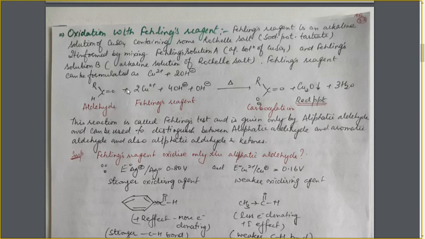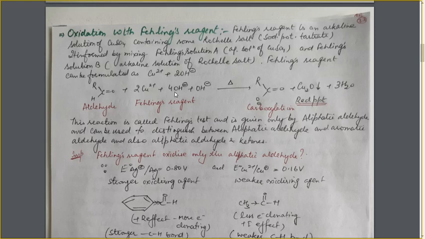Now, because of these 2 units, I have taken 4 OH negative ion and 1 OH negative ion extra from the basic medium. Why? Because during this reaction, carboxylic acid is formed, and in the basic medium it will form the salt. To make the salt, 1 extra OH negative ion is taken.